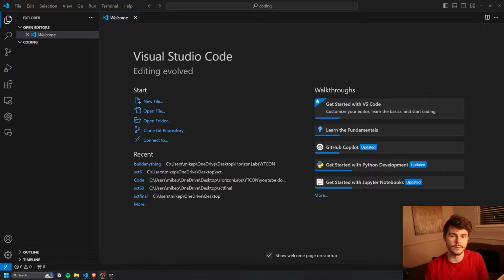Have you ever wanted to build a website, SaaS application, mobile app, or standalone desktop application, but you have no idea how to code? Well, today I'm going to show you how we can build literally anything using just ChatGPT and VS Code. And when I say anything, I literally mean anything. With AI, you don't have to have a bunch of software experience to become a dev and make cool projects.